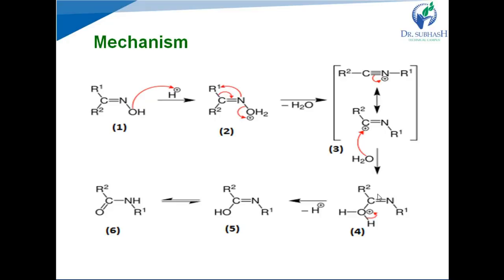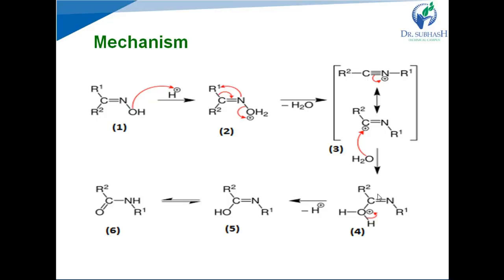Right? Again, it becomes unstable and tries to regain its electrons by deprotonation. How? It breaks the bond between oxygen and nitrogen, and it gains the electrons, and hydrogen in the form of a proton is removed. That's why it is deprotonation, and it forms structure 5. Right? Now structures 5 and 6 are keto-enol tautomers. Right? Keto-enol tautomerism occurs. What is keto-enol tautomerism? There is migration of proton and pi electrons.